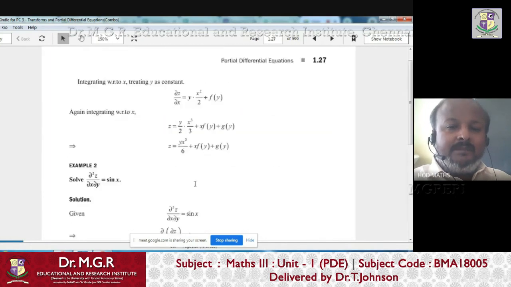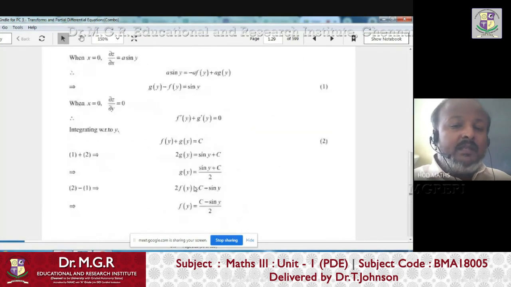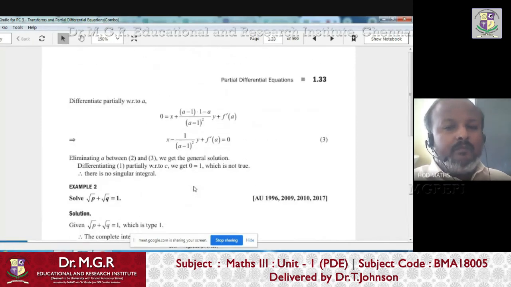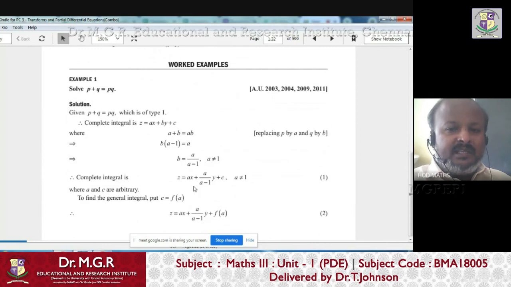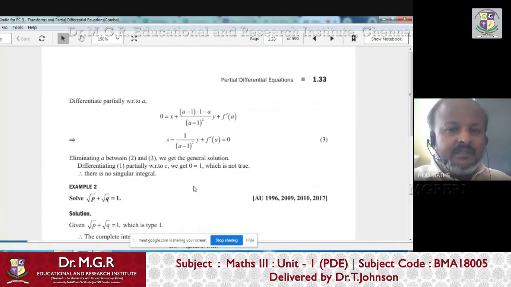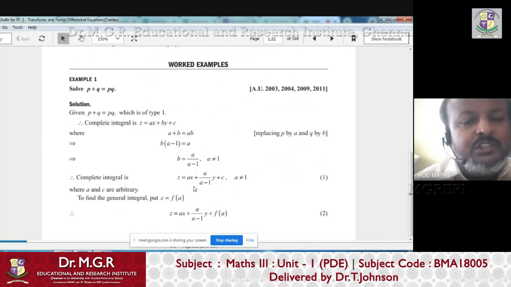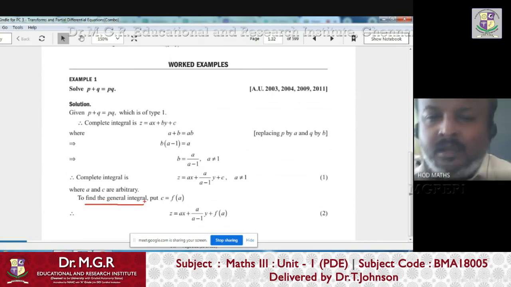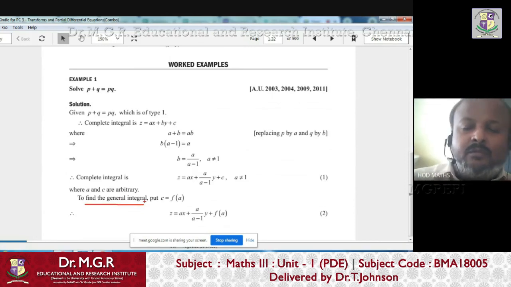So if it is called a complete solution, then how to find the general solution? Only one line is there. You can just see it on the screen itself. The procedure to find the general solution or general integral. Right? You can write this for all problems, because finding the general solution is very difficult. So you just write one or two steps for all the problems.